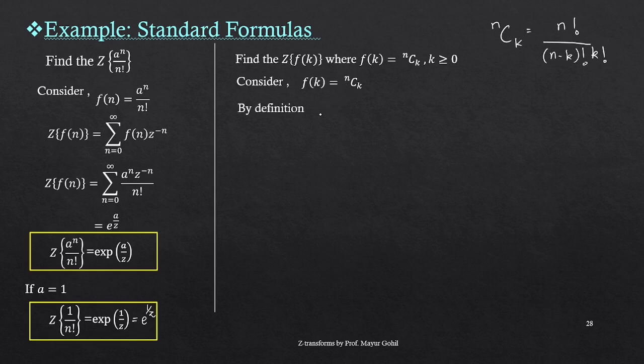Now by definition, the Z transform of f of k is equal to the summation of f of k times z to the power minus k, going from 0 to infinity. I plug in the value for f of k, nCk, over here and I get this expression. Now a very nice understanding comes into the picture.